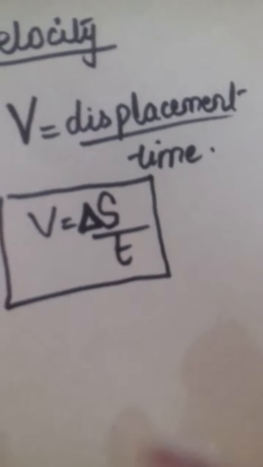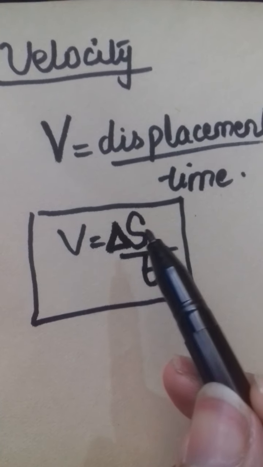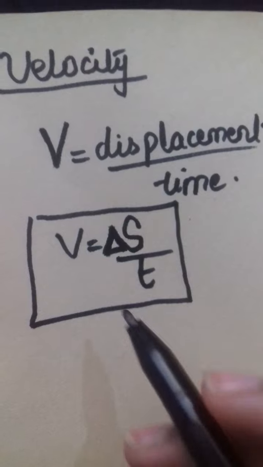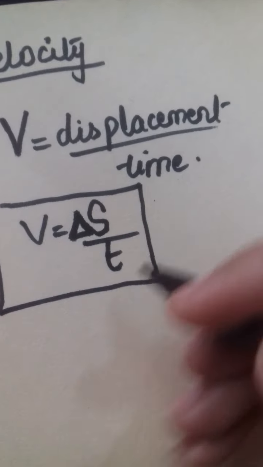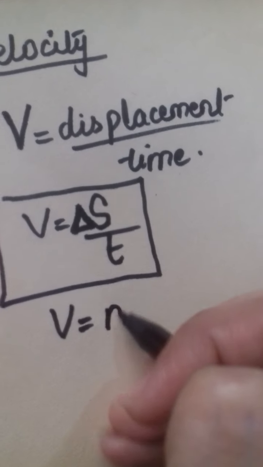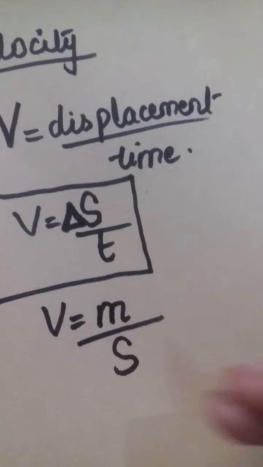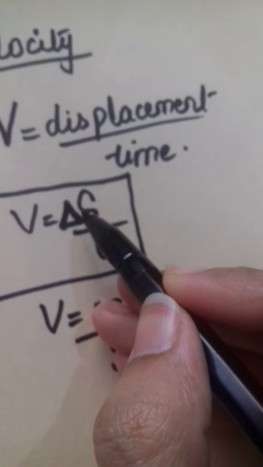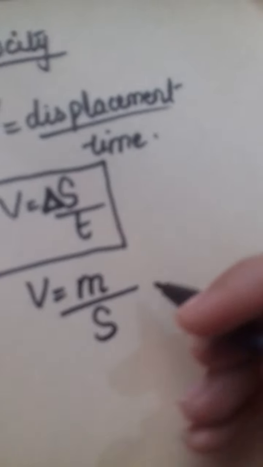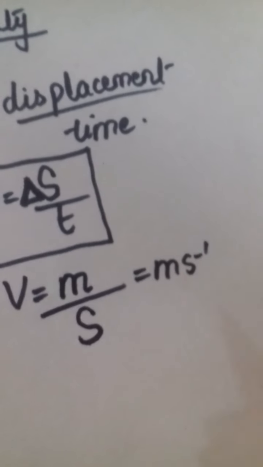Okay, and when we look at the unit of velocity, we can find its unit from the unit of displacement and time. We know that the displacement has a unit of meter, and time has a unit of seconds. The system international unit of time is second and the displacement is meter. So we will have the unit of velocity as meter per second.